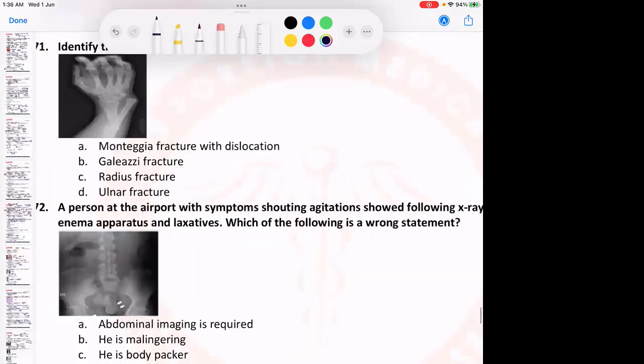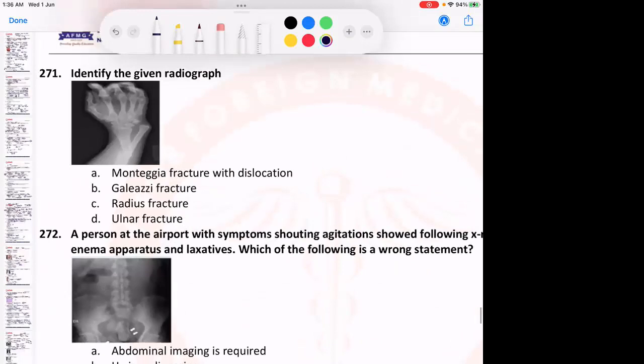Identify the given radiograph. क्या दिख रहा है इसमें? What is seen over here? Here you can see there is a distal radial fracture along with dislocation of the distal radioulnar joint, or inferior radioulnar joint. Definitely the diagnosis is option B, Galeazzi fracture. So Monteggia and Galeazzi याद कैसे रखना है?